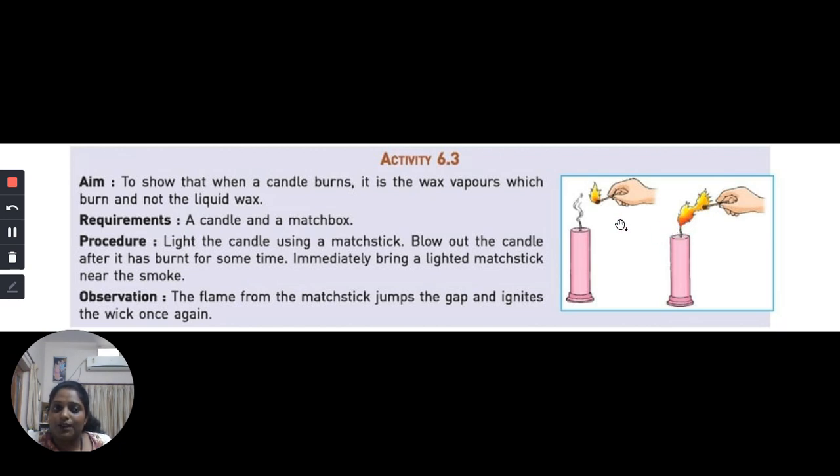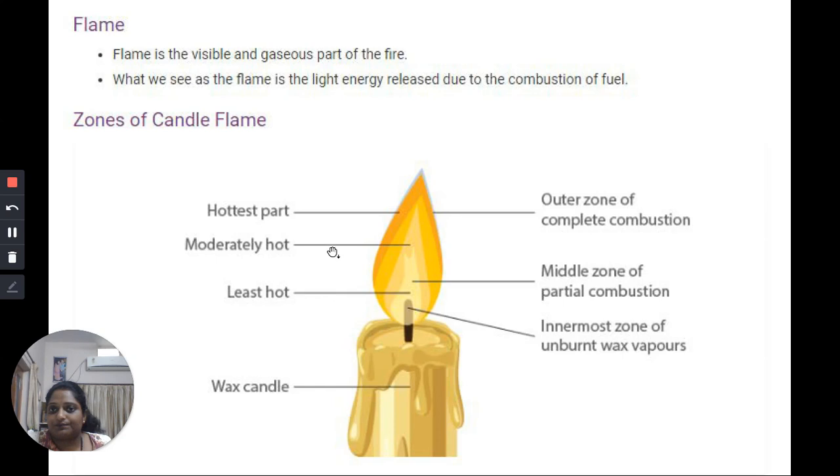This happens because near the smoke region, the wax vapor is present. The wax vapor starts rising up, and immediately when you bring the lighted matchstick, it will ignite this area, and so the wick will be lit again. So the flame from the matchstick jumps a gap and ignites the wick once again.